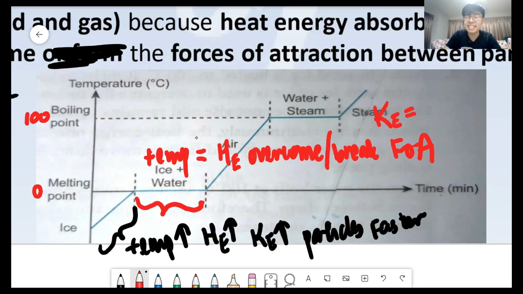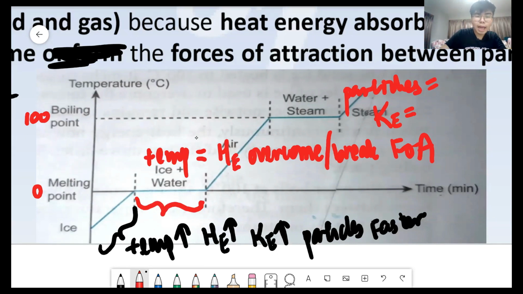No, kinetic energy is the same. Only the heat energy will be used to overcome or to break the forces of attraction. Do the particles move faster? No, the particles move the same, because we said kinetic energy is the same. Okay, so today you have just realized maybe that kinetic energy and temperature have a very big relationship. When we are measuring the temperature, we are actually measuring how fast the particles move in a substance. Whenever you hear people talk about temperature, usually it is not only about heat energy, but mainly about kinetic energy, just because we use the kinetic theory of matter.